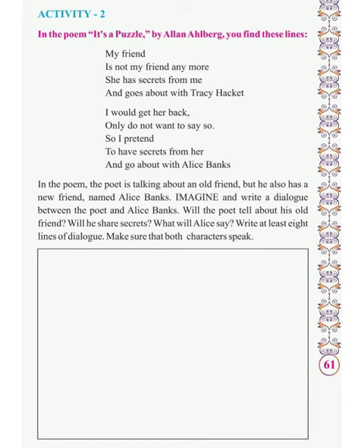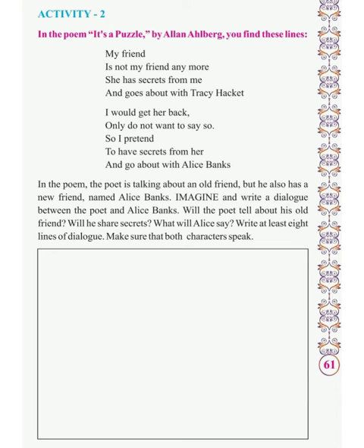Allan will say that maybe she is a very egoist person. She is very egoist and she wants me to live only according to her wish, so I cannot bear her. Alice will say that it means she did not have any love or affection for you. Allan will say, not exactly, but her affluence and her ego made her leave me. So that conversation will be there between the poet and Alice Banks.